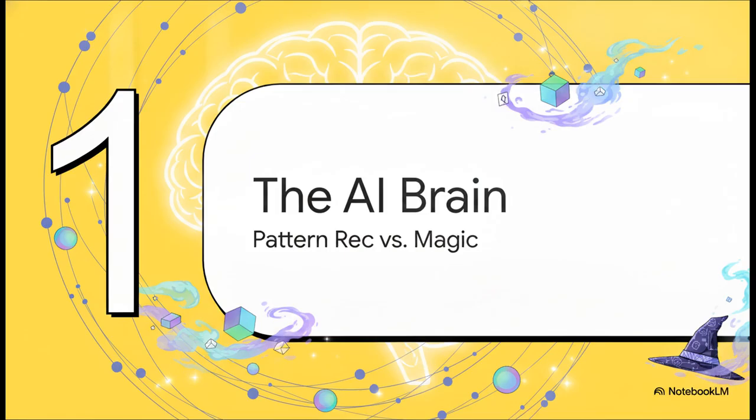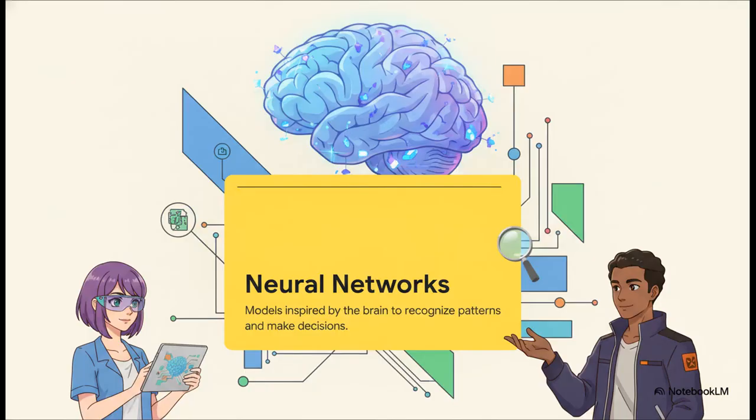Section 1. The AI brain. Separating pattern recognition from magic. So, first things first, AI isn't magic, right? It is a highly structured approach. To really grasp the digital economy, we need to distinguish between two foundational terms using the Hive AI v3 framework. Machine learning is basically the broad umbrella. It covers all the algorithms that let systems learn from data without being explicitly programmed by a human.